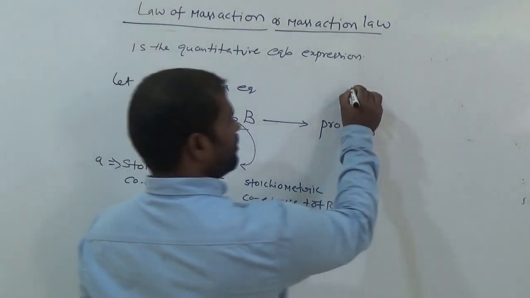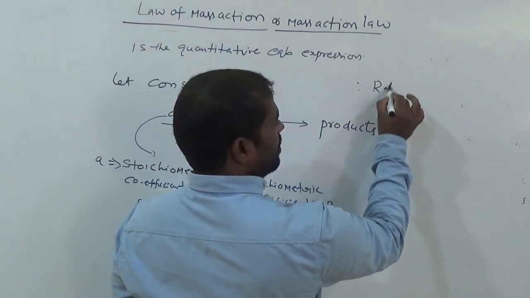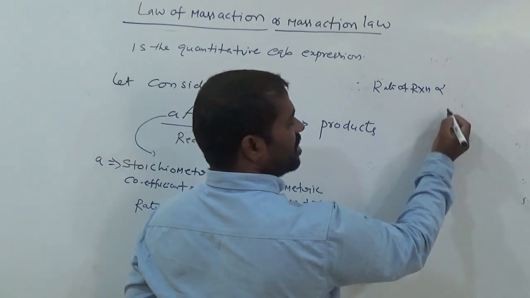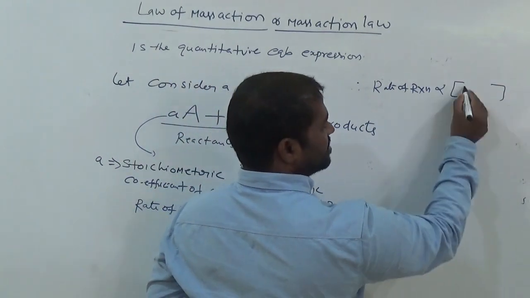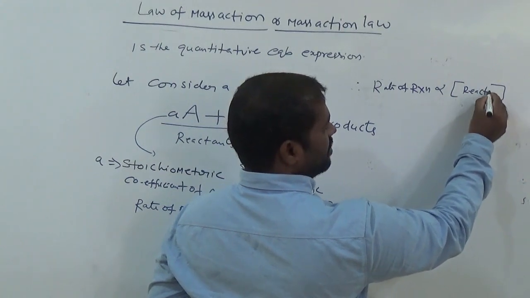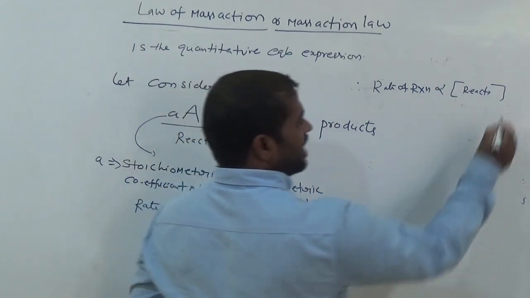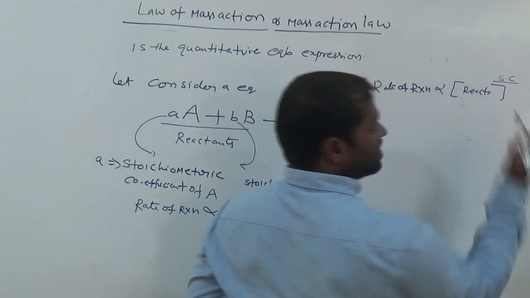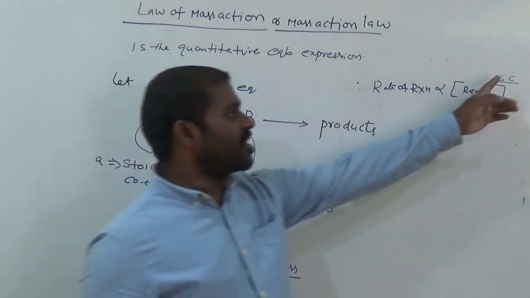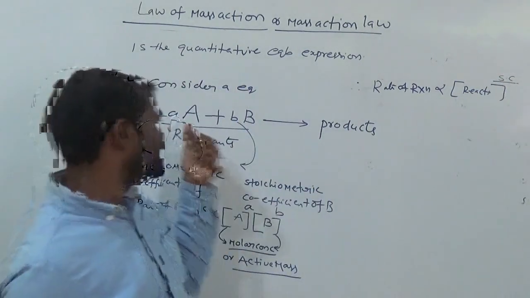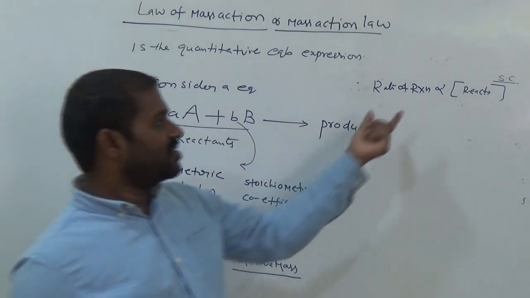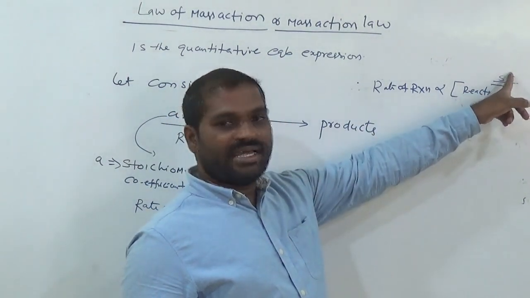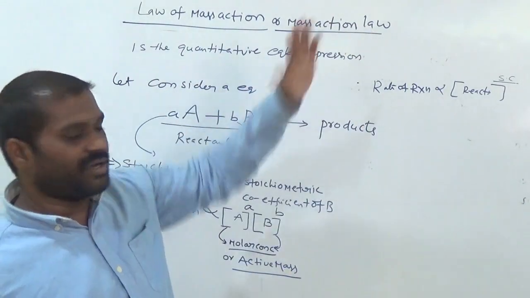So finally, rate of reaction is directly proportional to the molar concentration of reactants and their stoichiometric coefficients as powers. SC means stoichiometric coefficients. Suppose here A, B.